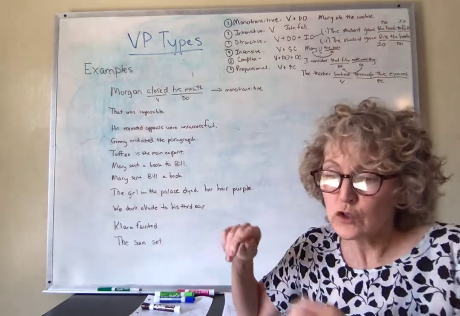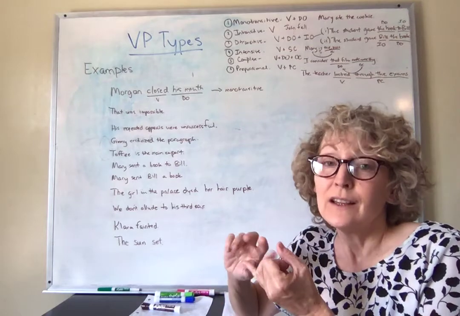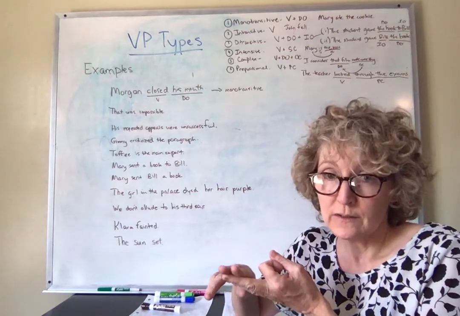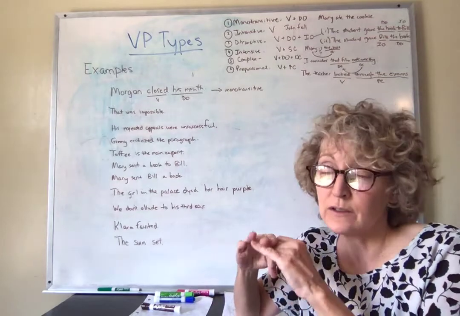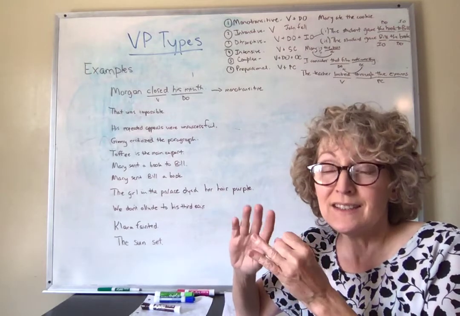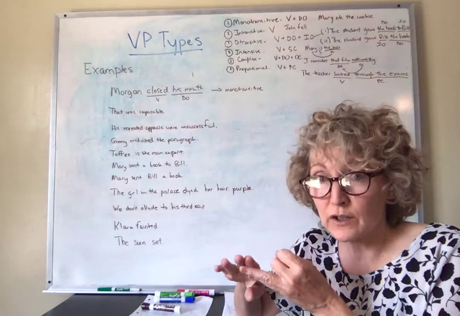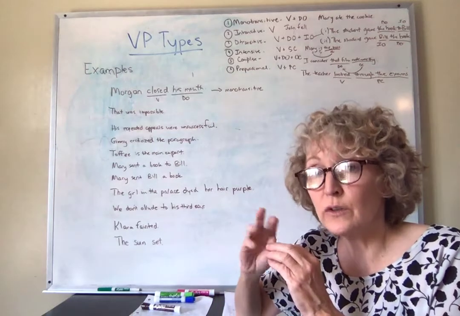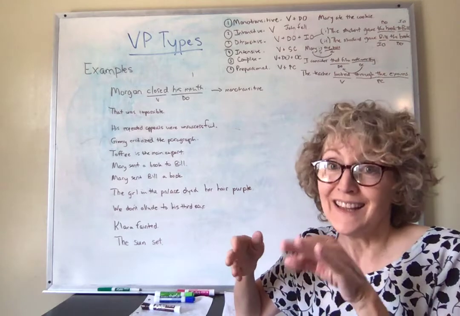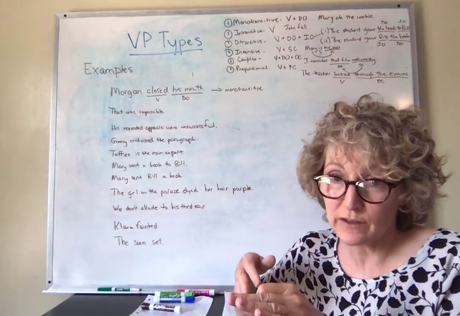Okay? So monotransitive, verb plus direct object. Intransitive, just the verb, no direct object, no anything else. Ditransitive, verb plus direct object plus indirect object, and always check to make sure that you can switch those two. That will tell you that for sure it's ditransitive.